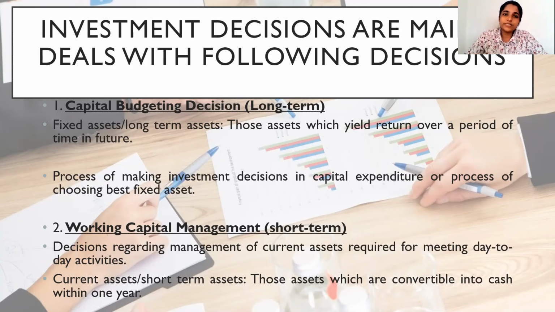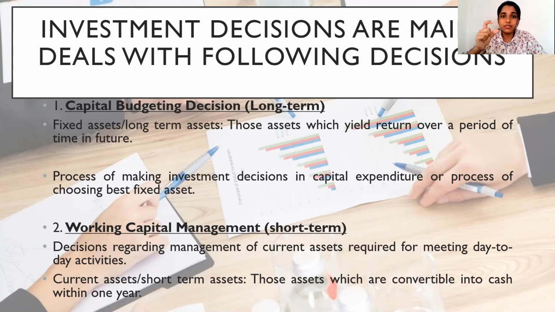And the other one is the working capital management. This deals with the decisions regarding the management of current assets required for meeting the day-to-day needs. These companies will invest in the capital to meet future needs. They also need to have some fund in their hands so that they can meet their day-to-day activities.